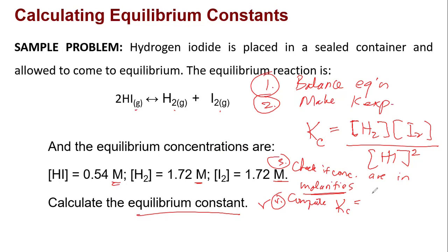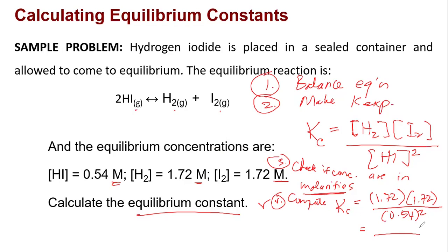So H2 is 1.72, and then your I2 is 1.72, and then your HI is 0.54. Take note, it's raised to the power of 2. Okay, and then we're now ready to answer your problem.